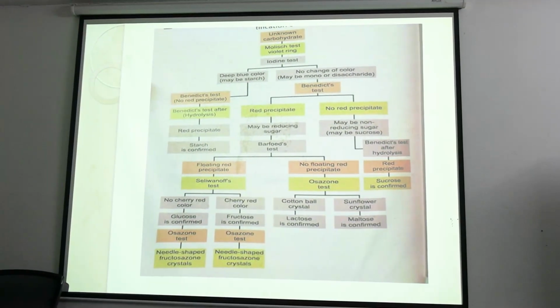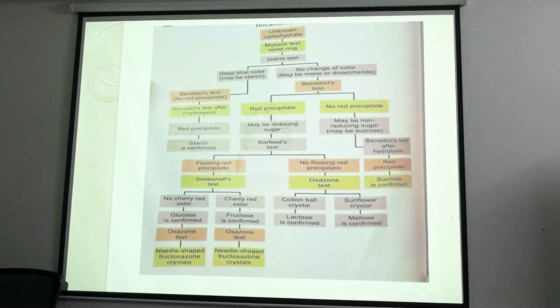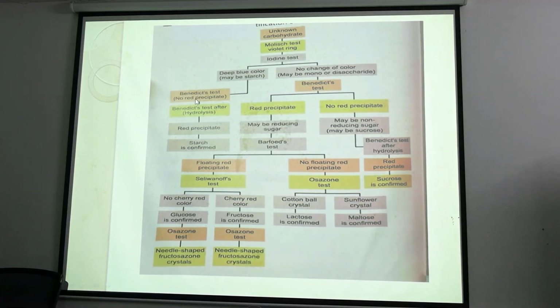Clear? So initially when we confirm the presence of carbohydrate, we will do the iodine test to differentiate the initial starch molecule, whether it is starch or not, whether it is polysaccharide or mono or disaccharide. Clear? If there is iodine positive, see, if deep blue color is found, it may be starch. So initially, then again we will do Benedict test, which will give negative. Initial starch এর সাথে Benedict will give negative. After hydrolysis it will give red precipitate. So this is to confirm starch.